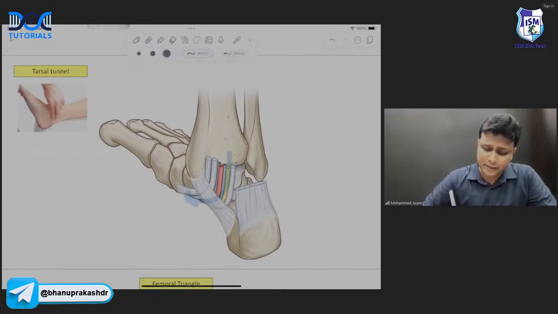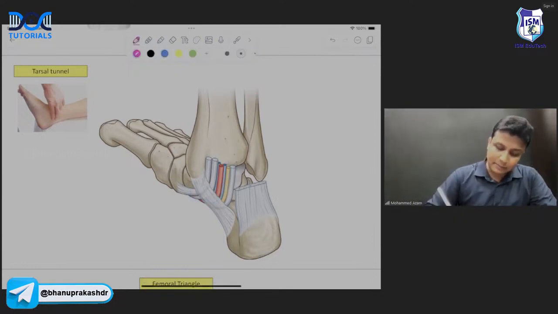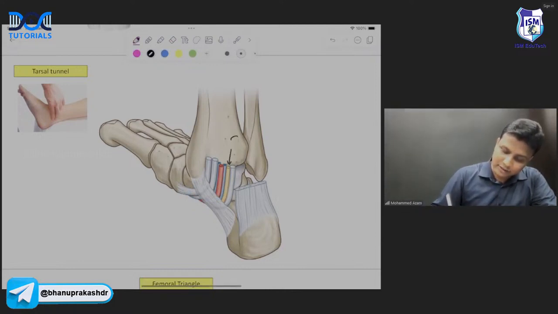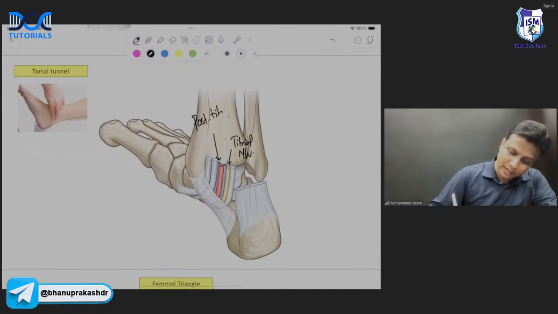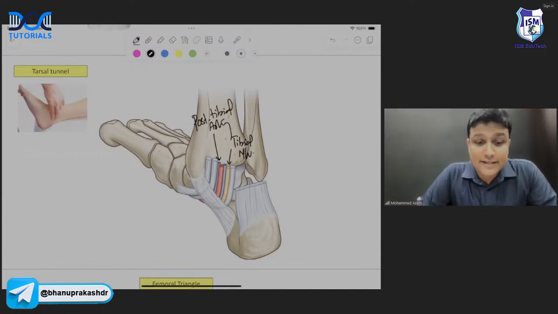यहां पर आपको याद रखने के लिए इंपॉर्टेंट ये है, please remember this nerve here, sir. Which nerve is taking a turn here? This is your tibial nerve. And then there is an artery here. This artery will be the posterior tibial artery. Now, in this tarsal tunnel, sometimes what will happen, the tibial nerve will be compressed. इसीलिए उसको कहा जाता है tarsal tunnel syndrome.